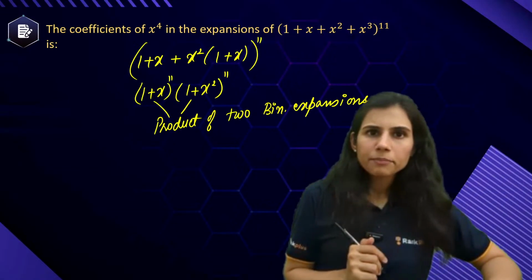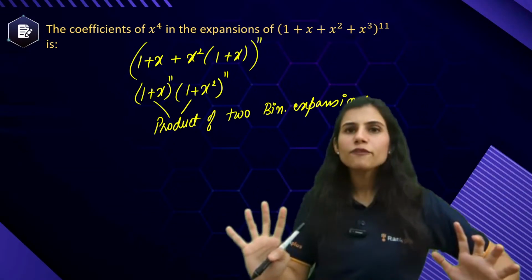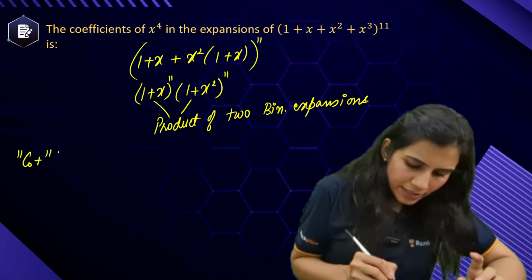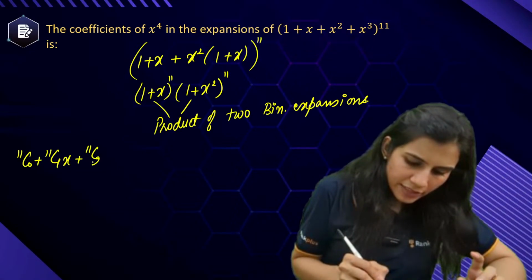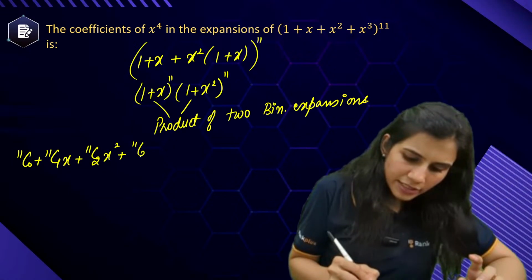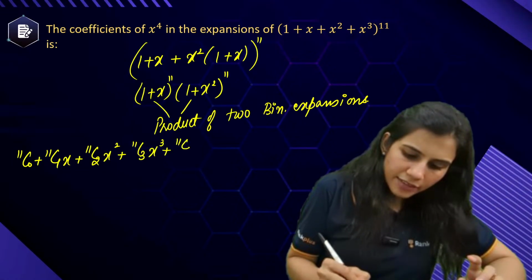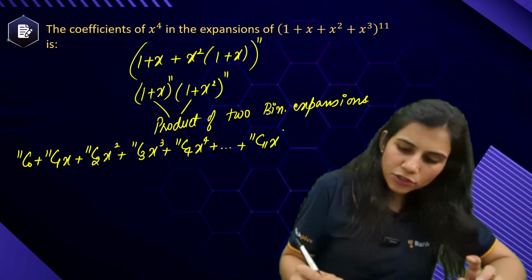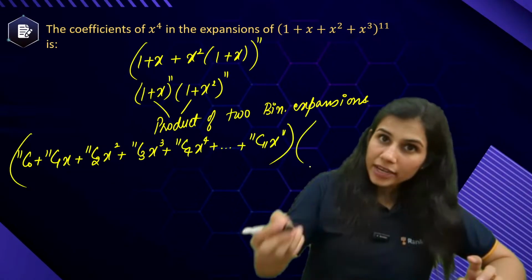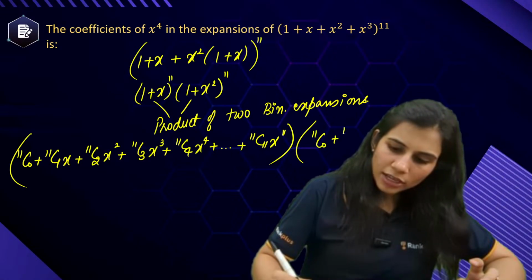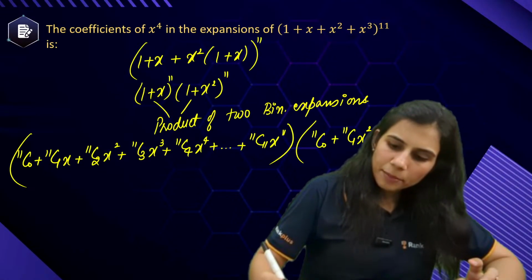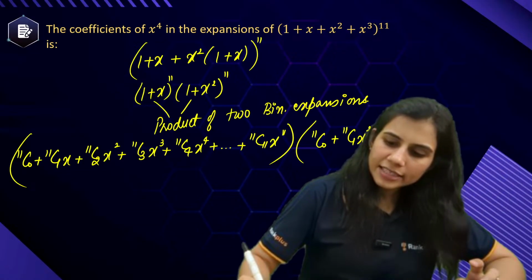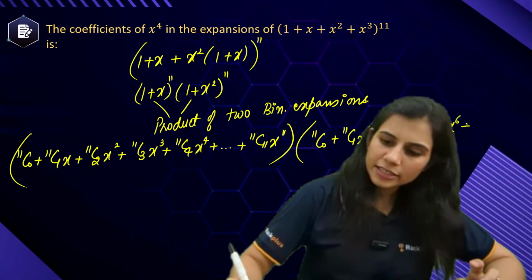Why? I will open it up. I will see all the terms by expanding it up fully. No problem at all. I will get 11c0 plus 11c1x plus 11c2x square plus 11c3x cube plus 11c4x to the power 4 plus and so on, 11c11x to the power 11. What about the next expansion? This will be 11c0 plus 11c1x square plus 11c2x square whole square, which is x to the power 4, plus 11c3x square to the power 3, which is x to the power 6, plus and so on.